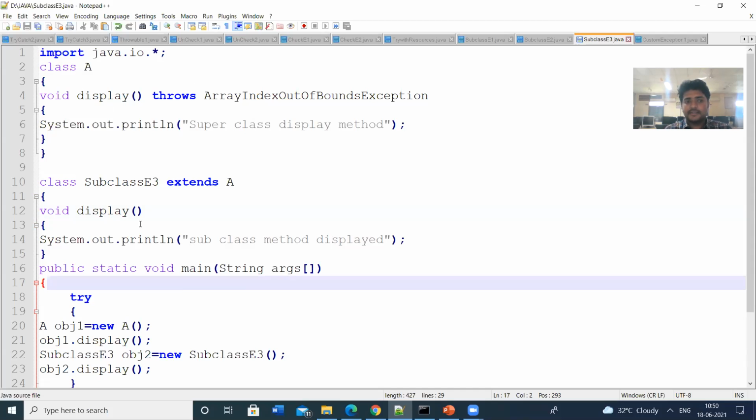If the subclass method throws the exception, then that exception must be a subclass of the superclass method's exception. This is the one condition you have to remember. So this is all about exception handling in inheritance.